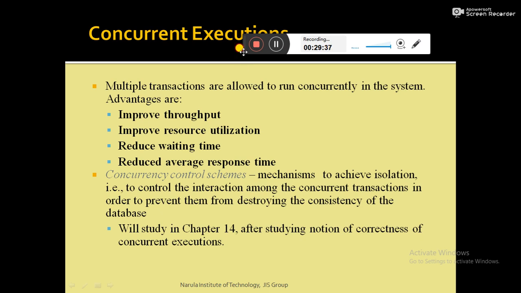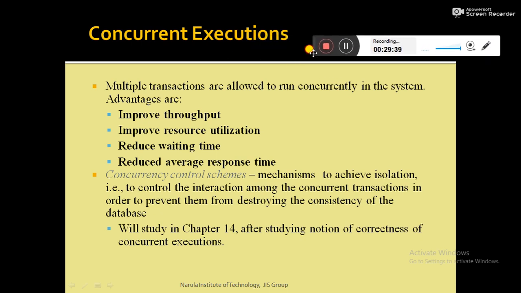The next thing is concurrent execution. Normally in a computer system, if a single transaction is executing, there is no problem. But executing a single transaction at a given point of time means resources are not utilized in an efficient way. For better system throughput and better performance, we need to allow multiple transactions to run concurrently in a system.